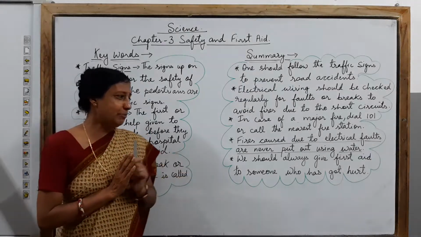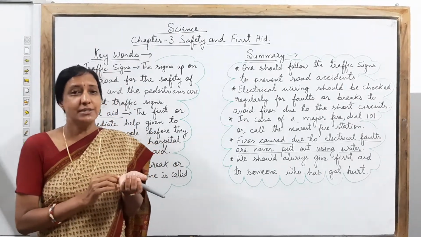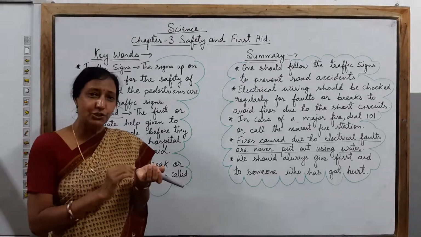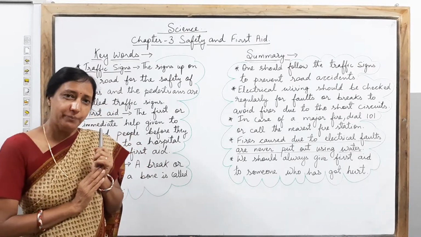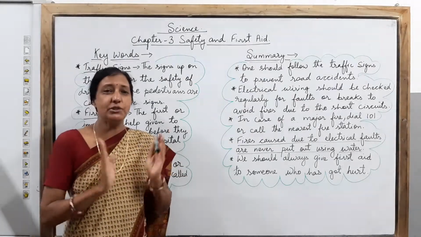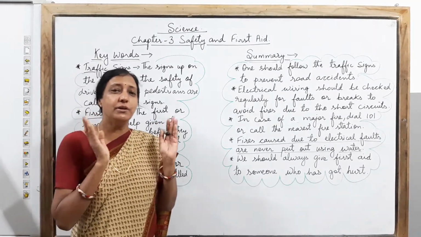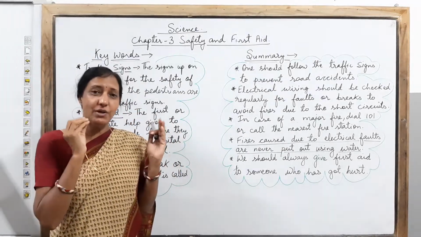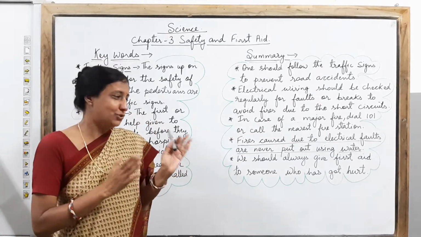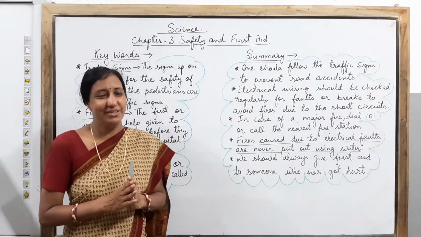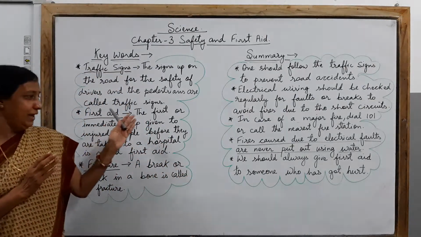So if you are keeping a first aid box, you must see that it carries bandage, scissors, cotton and Dettol, so that you can clean the wound and then tie a bandage over the cut or wound. And if there is severe bleeding, or the case is very serious, immediately after giving first aid, the person who has met with an accident has to be taken to the hospital immediately, so that the person's life can be saved.